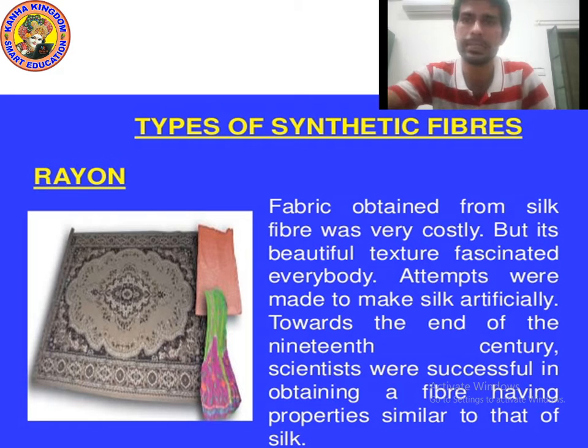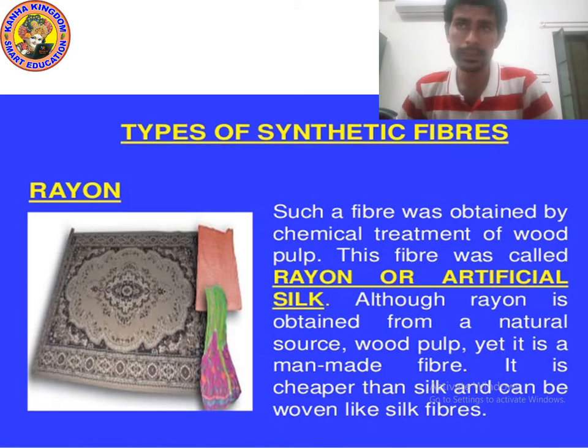Now let's study something more about rayon. Let's move on to the next slide. So kids, rayon fiber was obtained by chemical treatment of wood pulp. How was it obtained? It was obtained by treatment of wood pulp.